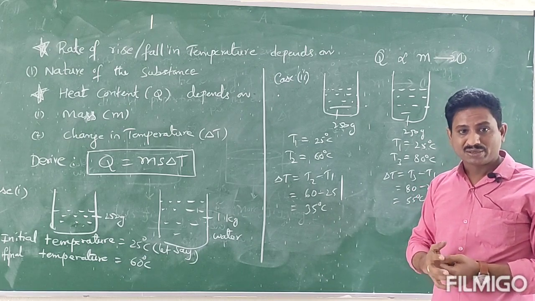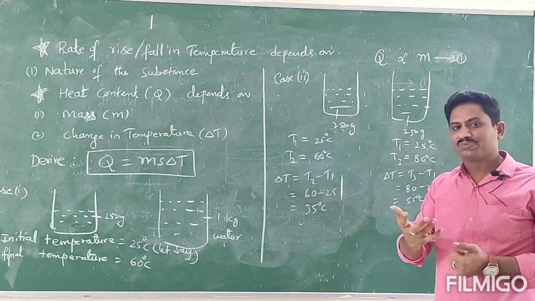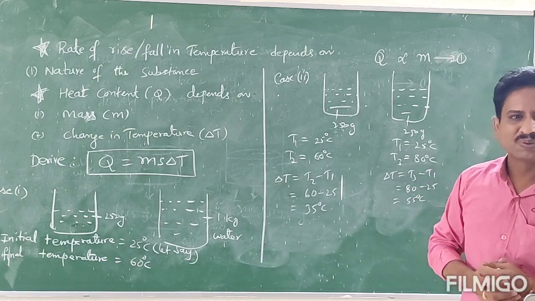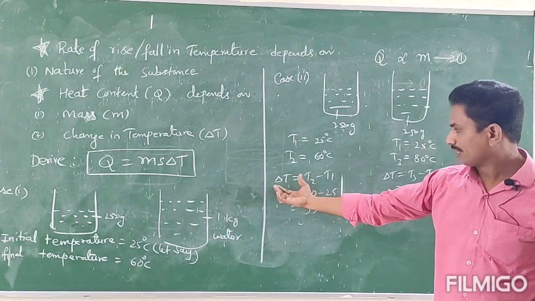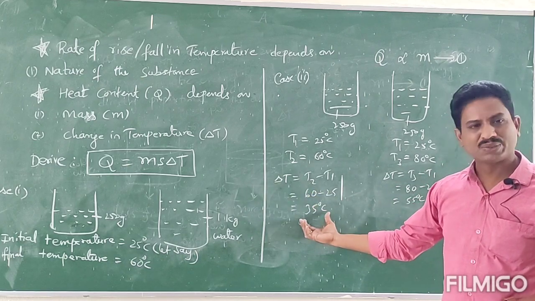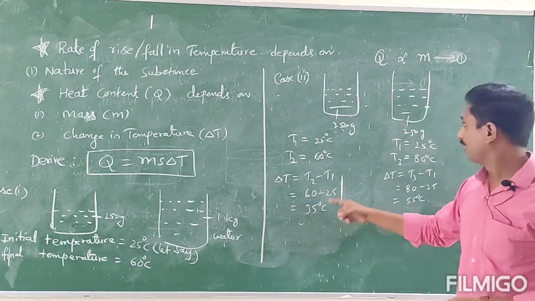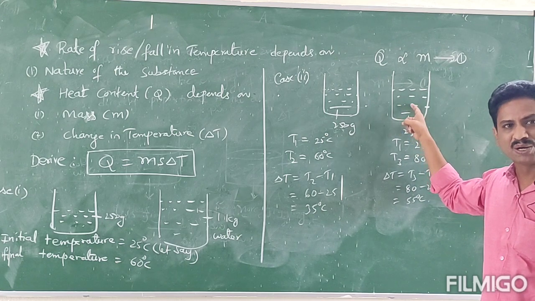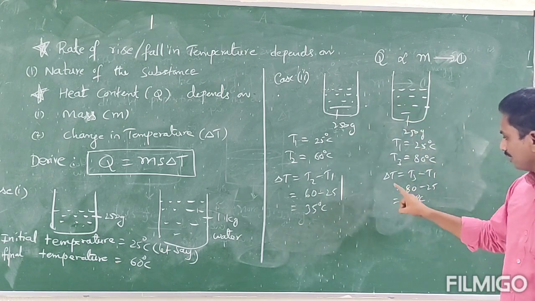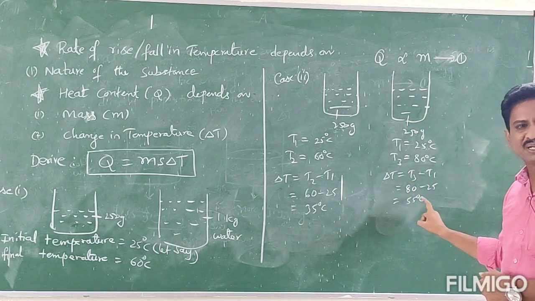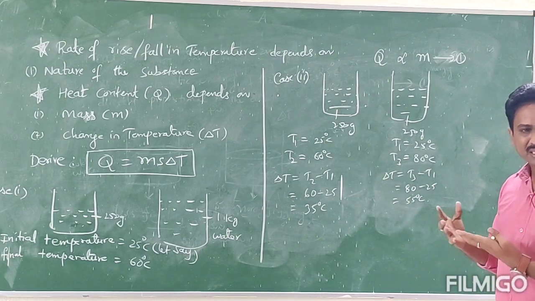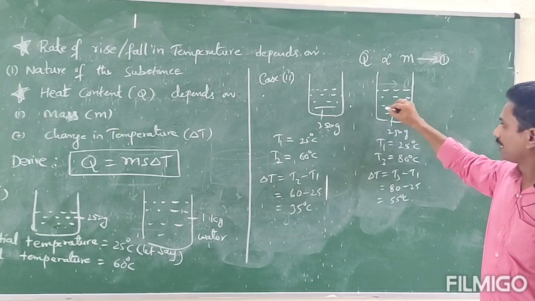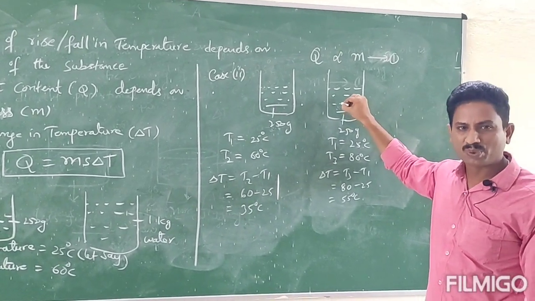But just assume for which beaker we have to supply more heat energy. Here the rise in temperature is 35 degrees centigrade, whereas in the second beaker of same mass of water, the rise in temperature is 55 degrees centigrade. Yes, you can expect, it is a very easy thing that the second beaker needs more heat energy.